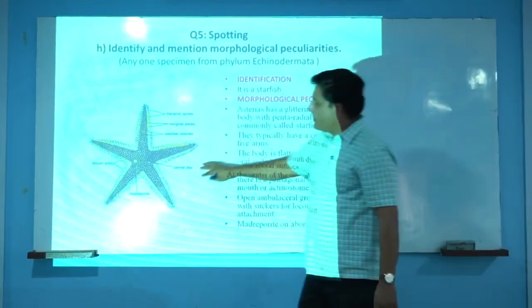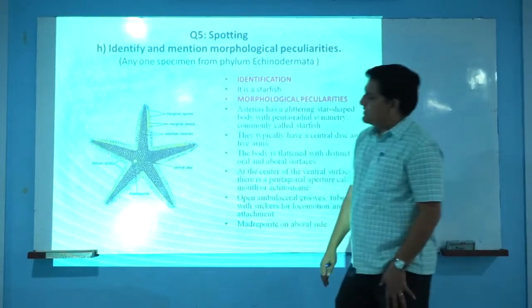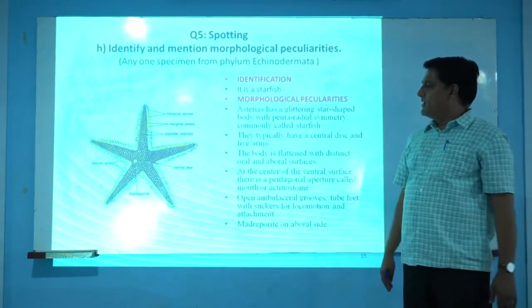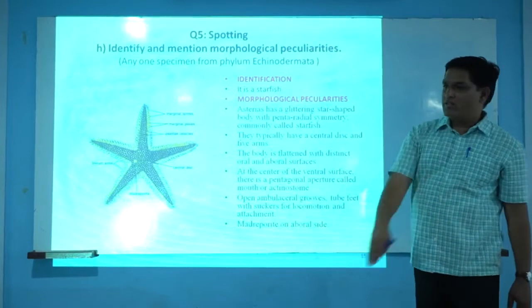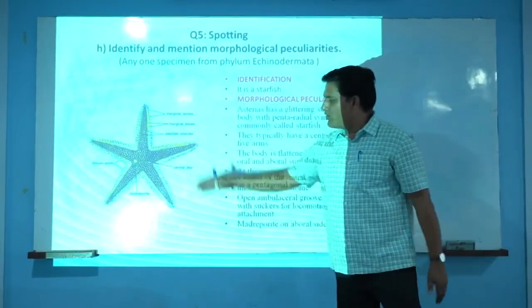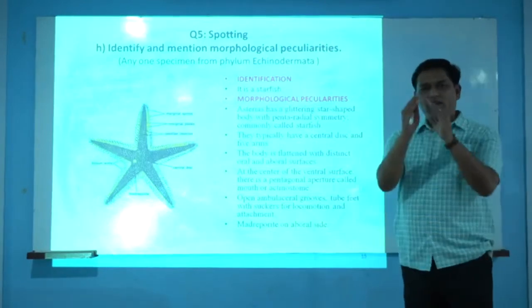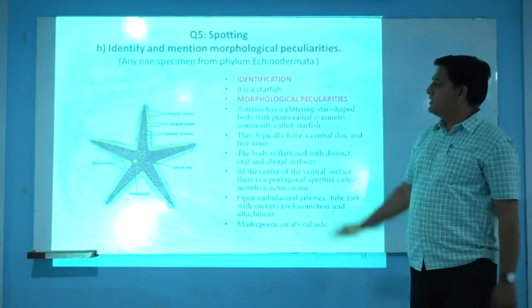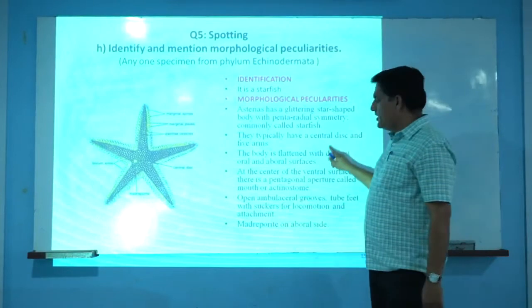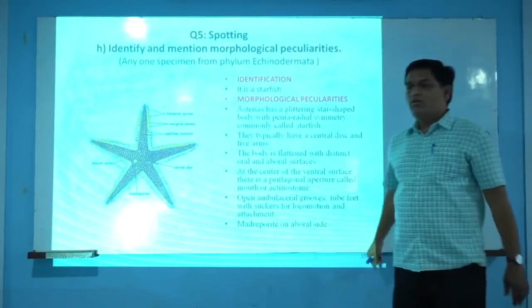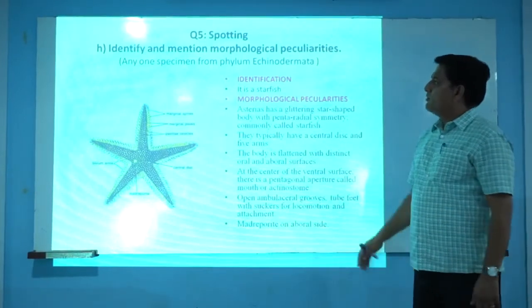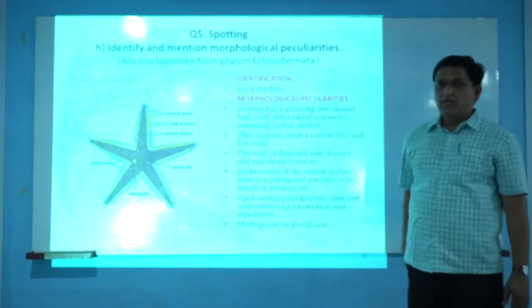That is, body is star shaped, radial symmetry is there, oral and abdominal surfaces are there, papulae are there, madreporite is there, central disc is there. If you write any two accurate morphological distinguishing features of that animal, you will have this remaining half mark. So we can cover 1 mark for this sub question H of this spotting.